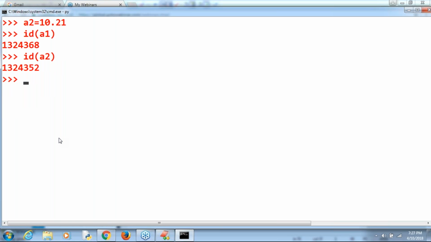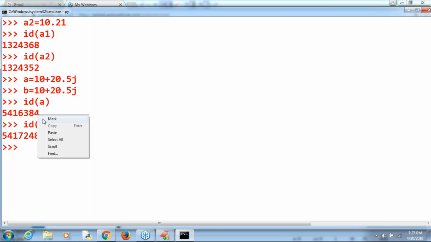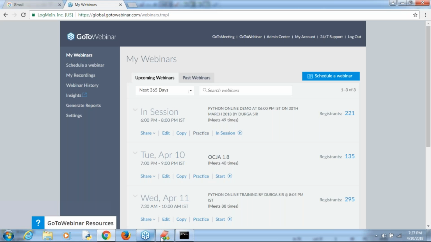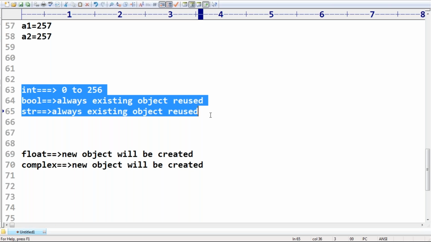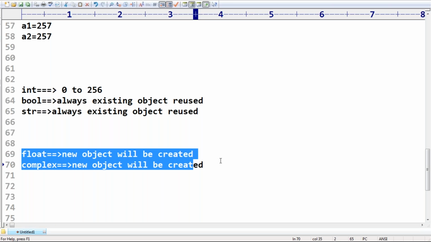Next, consider A is equal to 10 plus 20.5J, B is equal to 10 plus 20.5J. Complex type, right? Now, ID of A. Next, ID of B. Have you observed, right? Under this address, both are different. So object reusability is applicable only in these particular cases, but not in these two cases.